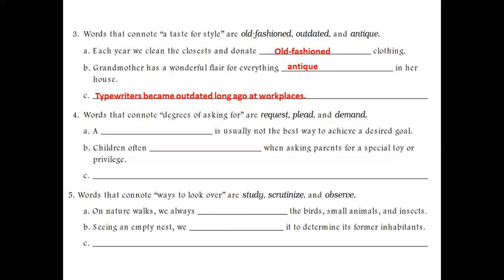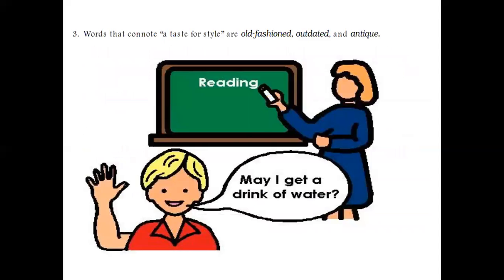Number four has three words: request, plead, and demand. All three words have the same denotation, or dictionary meaning, which is degrees of asking for something. When we talk about request alone, it means to ask for permission mainly.